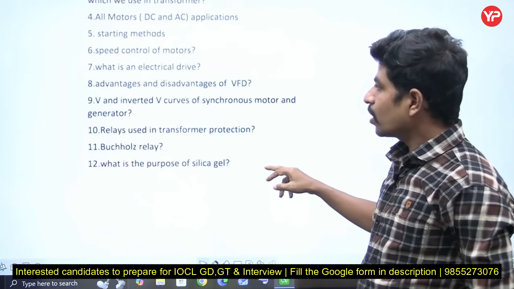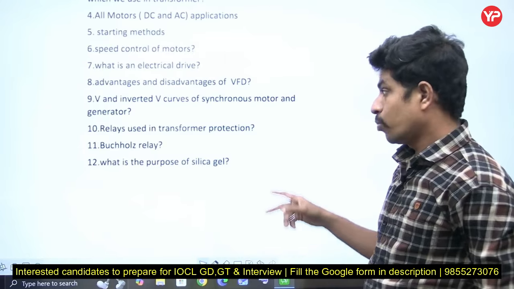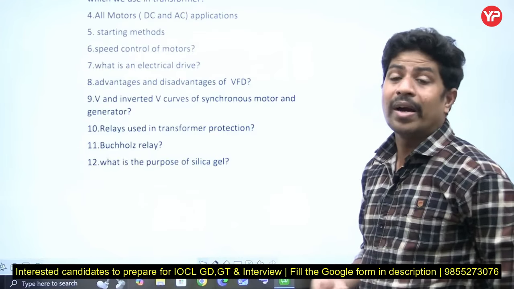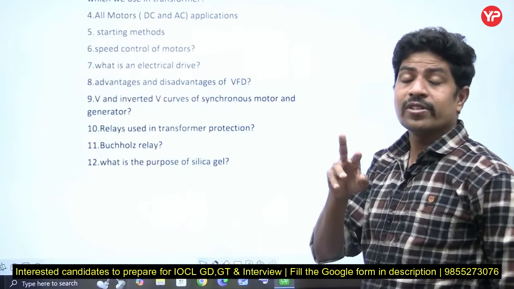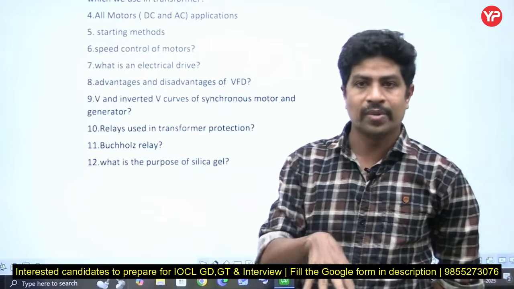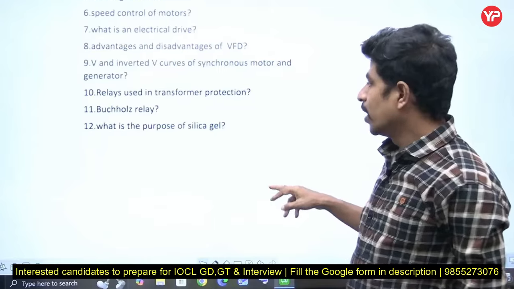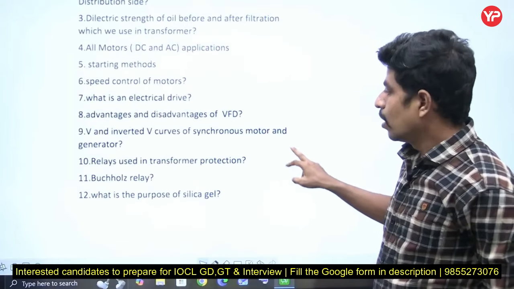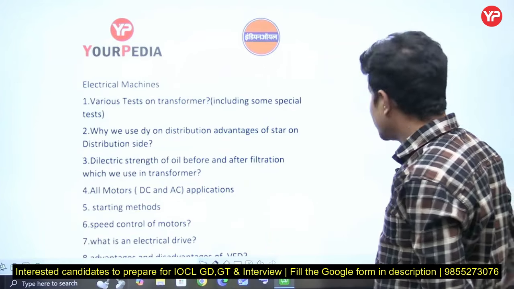V and inverted V curves of synchronous motor and generator, relays used in transformer protection. Differential relay, biased differential relay, their pilot wires, CTs. What is the difference between the CT used in protection and the CT used in measurement? Is there any constructional difference? Buchholz relay. What is the purpose of silica gel in the transformer, about the breather, and so on.